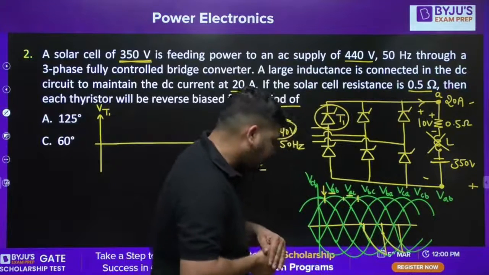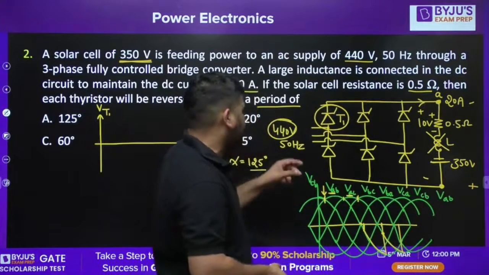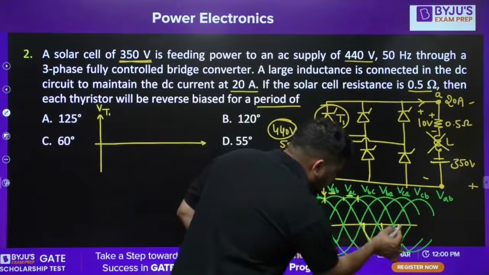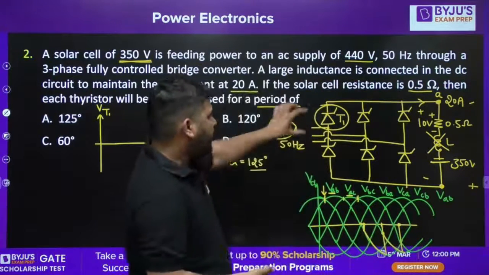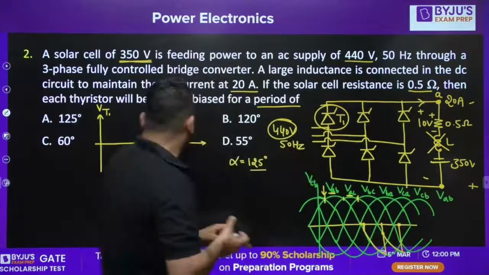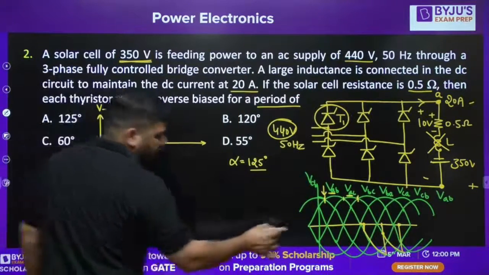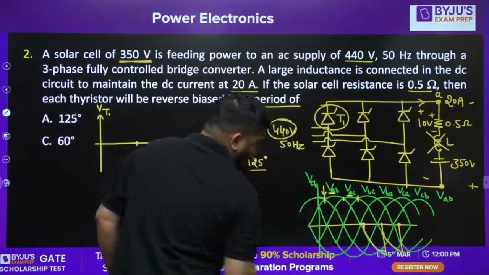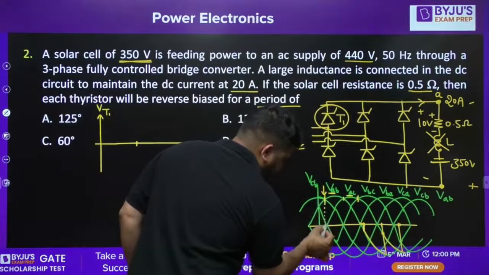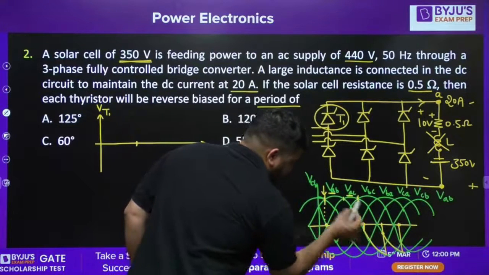Now the question is, if I want to plot voltage across thyristor T1, obviously from this interval to this interval, this T1 will be forward biased. It means the voltage across this thyristor T1 is 0. So from this interval, let's call this interval as, what is this interval? Tell me, guys. This is 60, this is 30, 30 plus alpha.